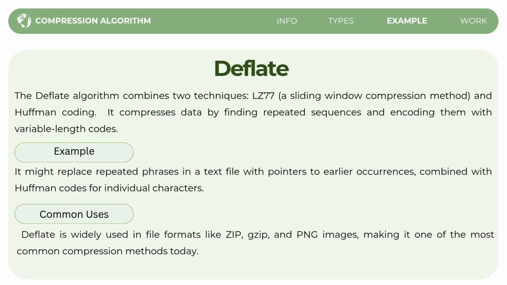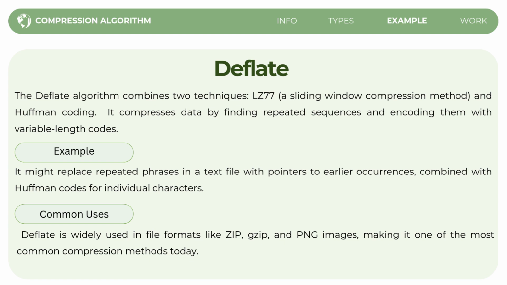So, together, the two methods work to compress data efficiently by finding repeated sequences and replacing them with variable length code. So the shorter codes for more common sequences and longer ones for less frequent sequences. So how does it work?